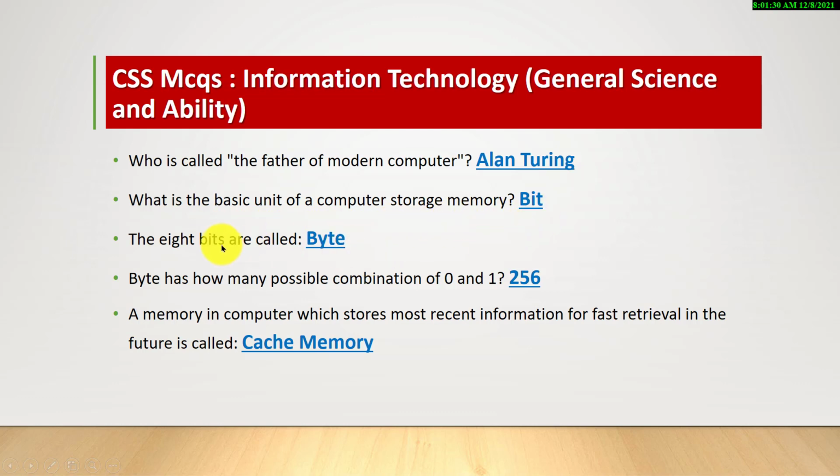Bit. The 8 bits are called byte. Byte has how many possible combination of 0 and 1? 256. A memory in computer which stores most recent information for fast retrieval in the future is called cache memory.